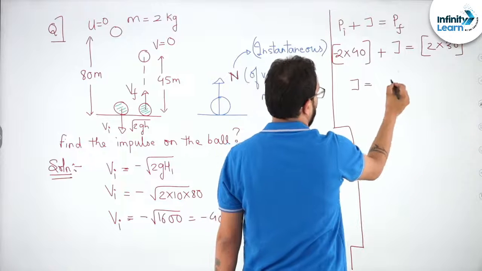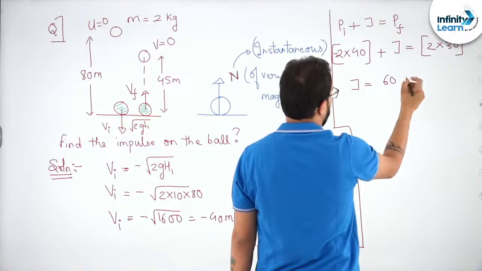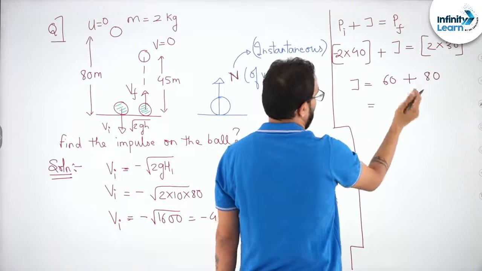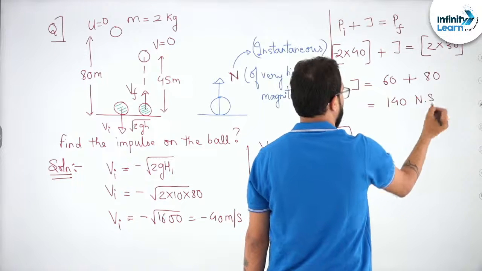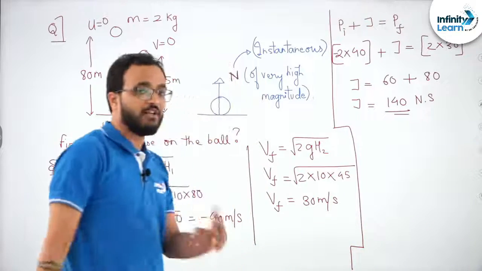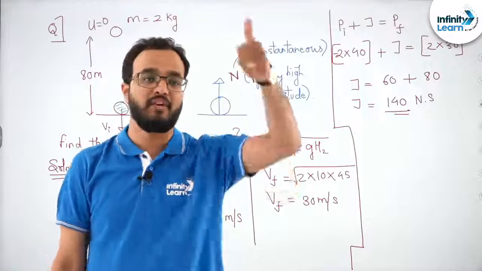So J will become 2 3's are 60 plus, come on, 80. How much is this? 60 plus 80, 140 Newton second. So this is the impulse. And what is the direction of impulse? Since the answer is positive, that means impulse is in the upward direction.